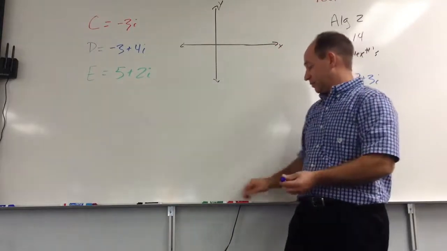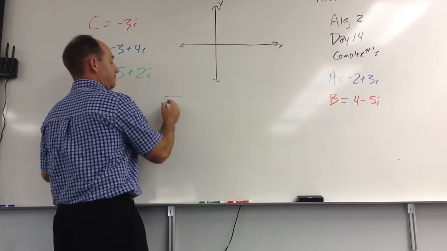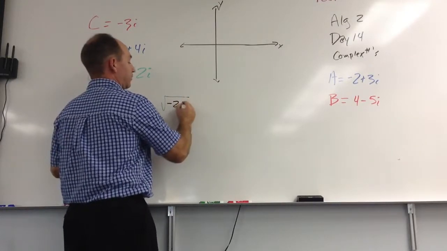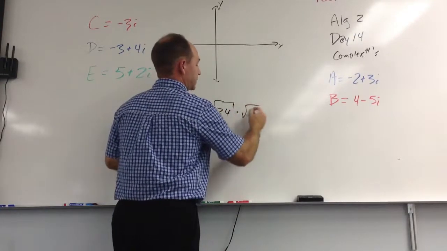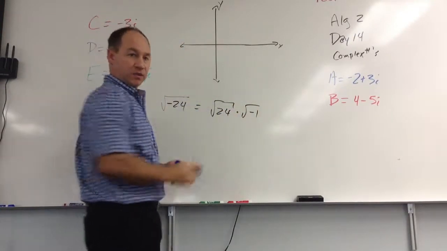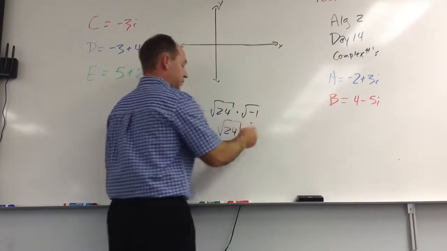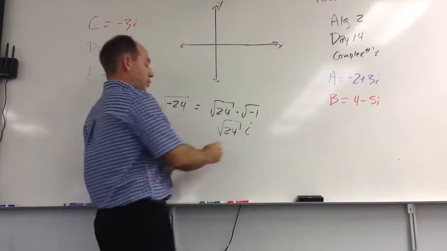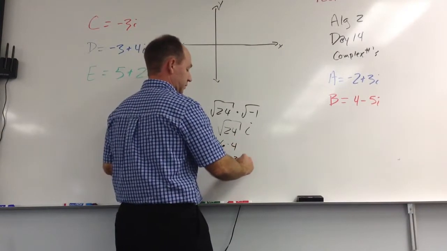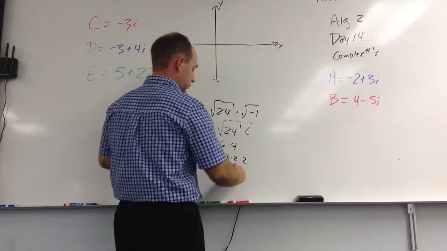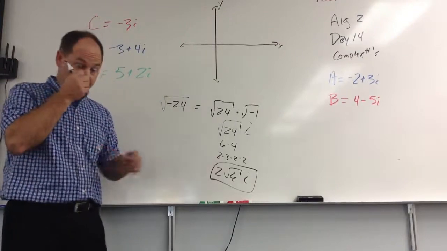Somebody came along and said, just as a reminder, that the square root of, let's say, negative 24, they thought of that as the square root of 24 times the square root of negative 1. And to make it easier, the square root of negative 1 we just thought of as an i. And so the square root of 24 times i. Now this gets broken down into 6 times 4, and that's 2 times 3 times 2 times 2. And so I get 2 times the square root of 6i. So there's the simplified version of that.